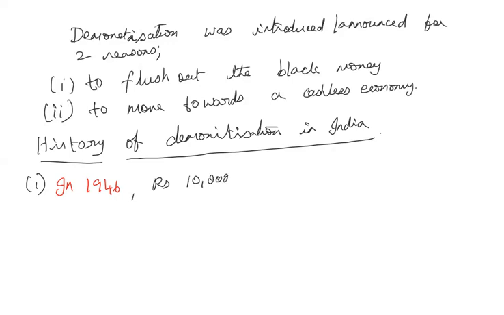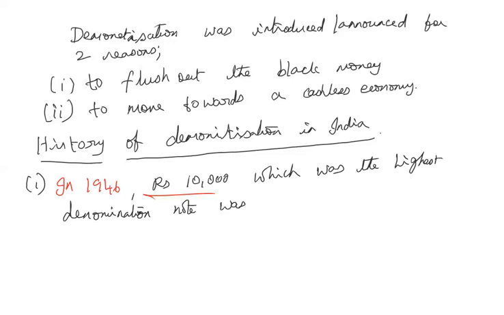That time, the 10,000 rupee note, which was the highest denomination note, was demonetized. But of course, it was later introduced in 1954. So from 1946, almost for 10 years, that currency was not in circulation.